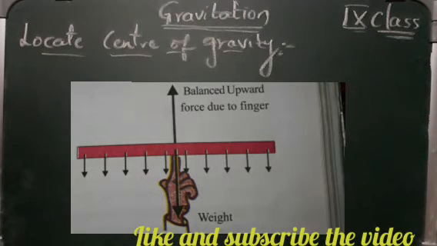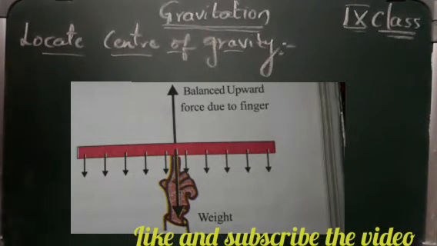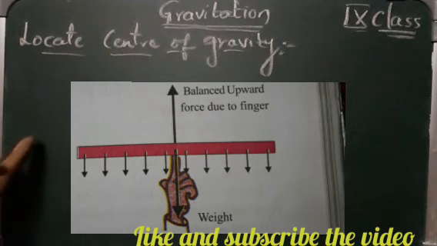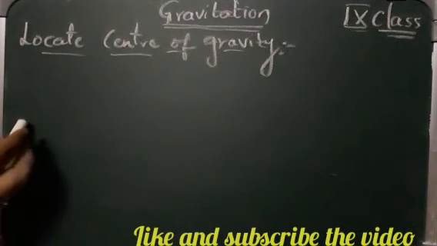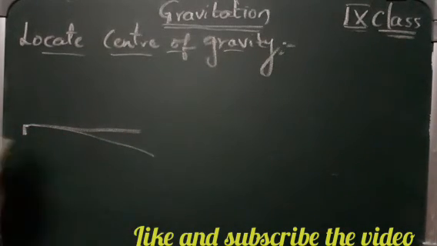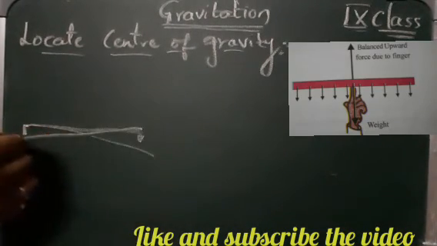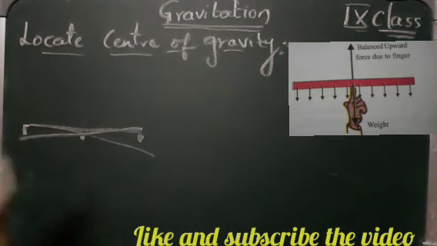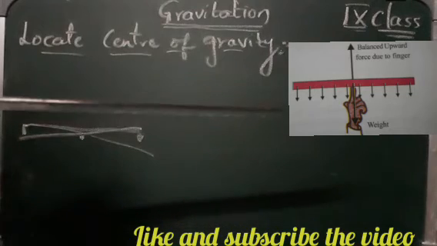Like I've shown in the figure here, we are going to take this scale, and if you start suspending it from one end, you will see that the balance goes to this side. If you suspend from this other end, you'll see that the balance goes to this side. But if you hold it in the middle, for example, if I take this scale.